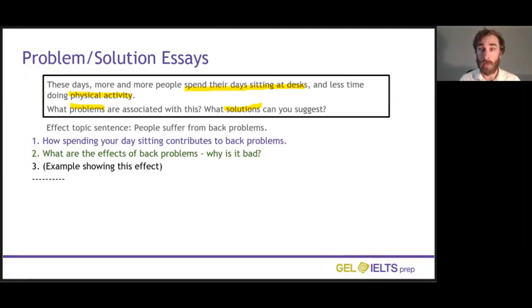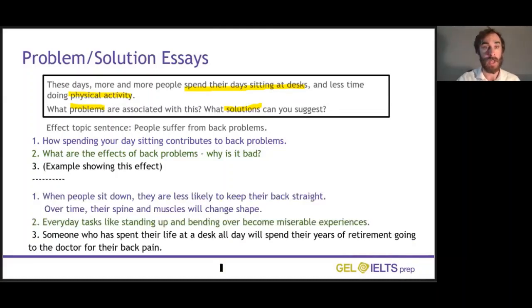I'm going to show you my sentences, my ideas, and we'll see how we can connect those together. So for number 1, how spending your day sitting contributes to back problems. When people sit down, they are less likely to keep their back straight. Over time, their spine and muscles will change shape.